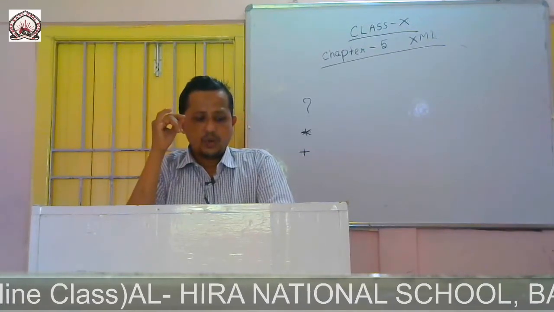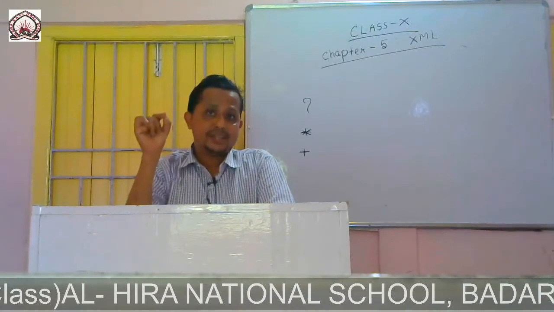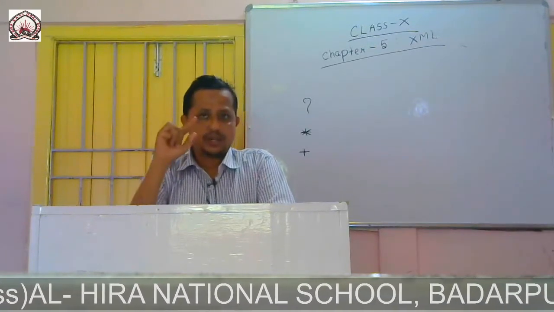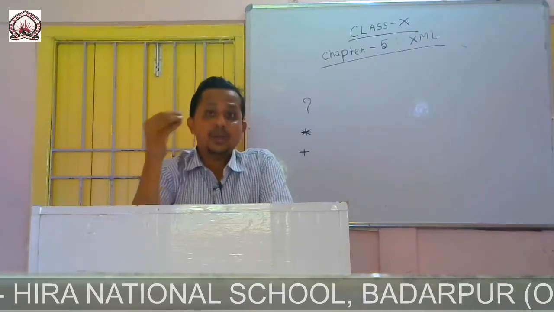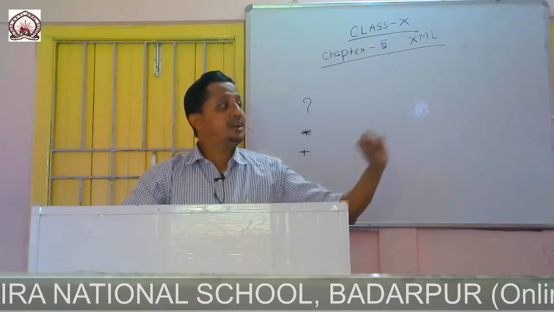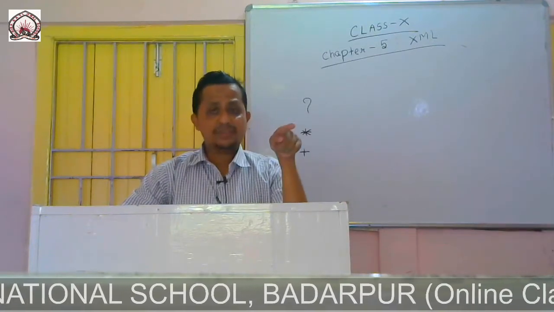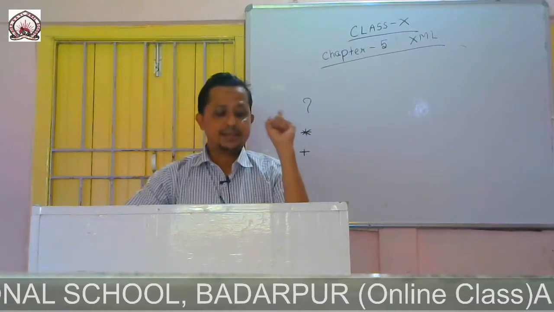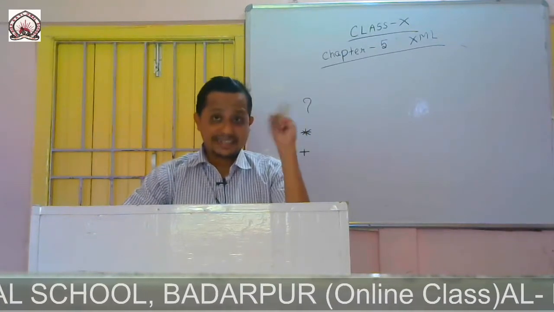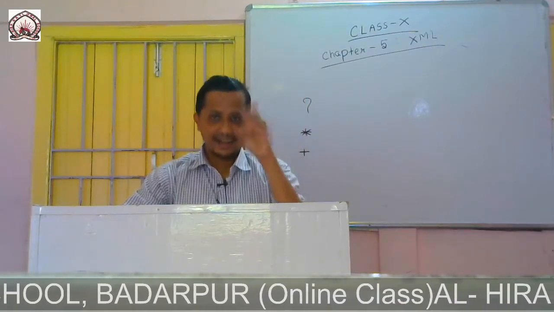Used for attribute declaration. Firstly, the element to which the attribute is associated. Which element is the attribute associated with? It means which element contains this attribute, number one. Number two, the name of the attribute. Number three, the type of the attribute. And number four, it is the default value of the attribute.